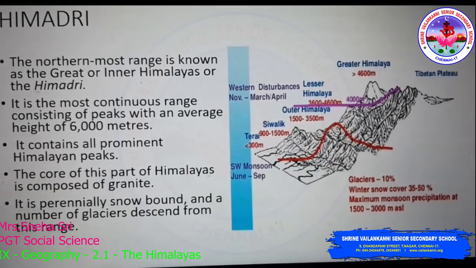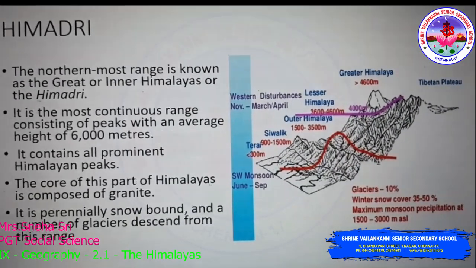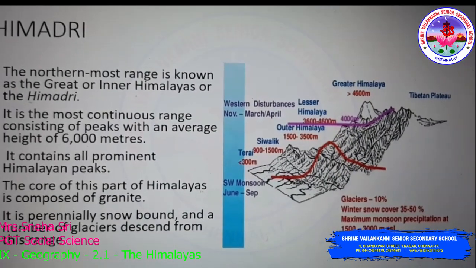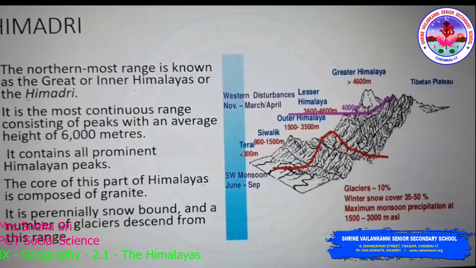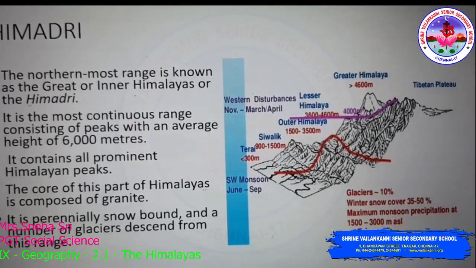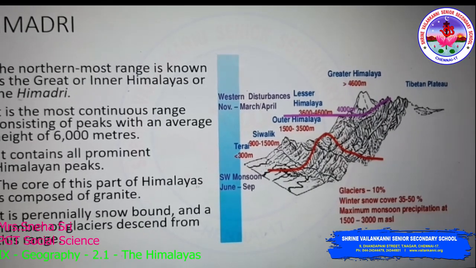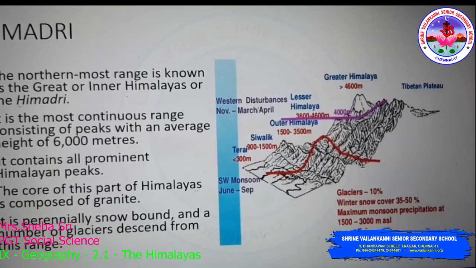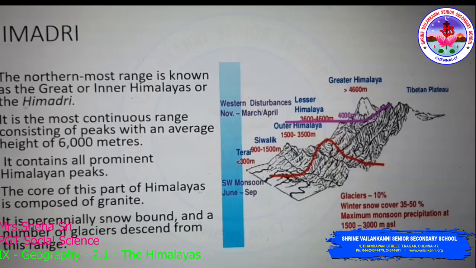Himadri is a continuous range consisting of peaks with an average height of 6000 meters. Himadri consists of all prominent Himalayan peaks like Mount Everest, K2 and Kanchenjunga. The core of this part, that is the innermost part of Himadri, consists of granite. This region is always snow covered and many glaciers descend from this range. Descend means moving downwards.